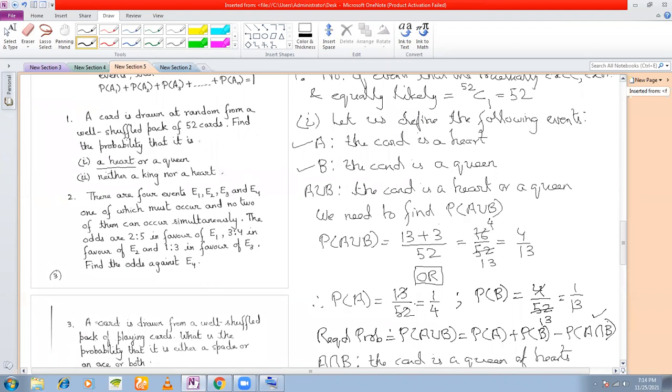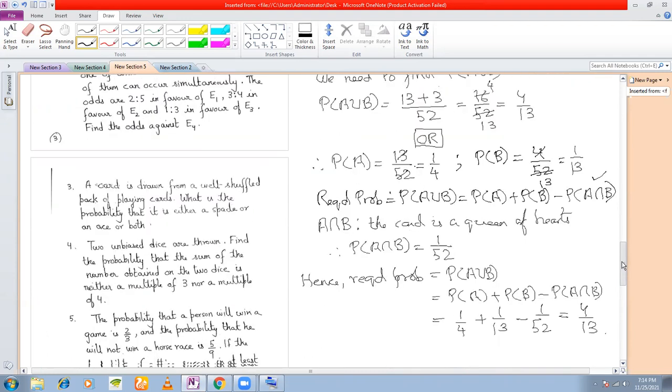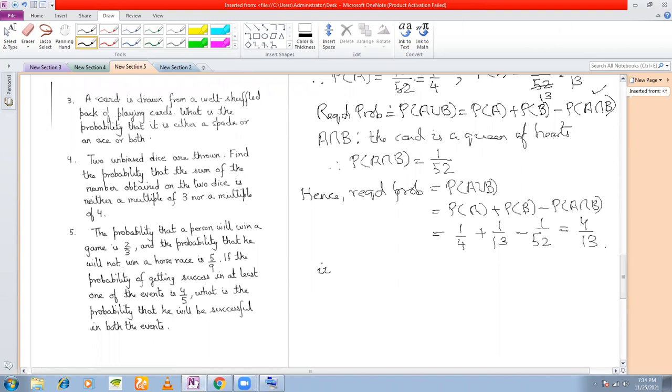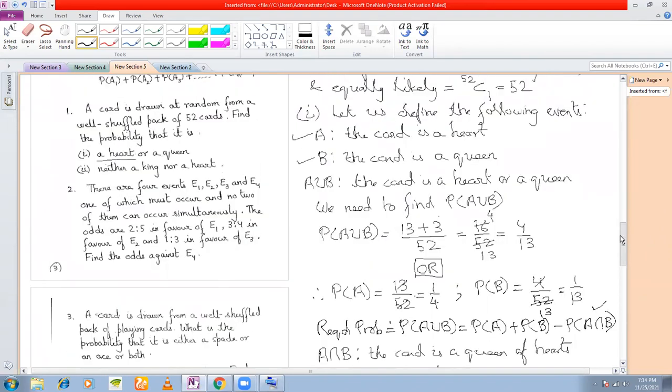If you see the second question here, it is: find the probability that it is neither a king nor a heart, right? Second one. Now I'm going to do this with the help of the addition theorem. Neither a king nor a heart. If I do it normally, what should be the answer? Neither a king nor a heart is the complementary to what event?